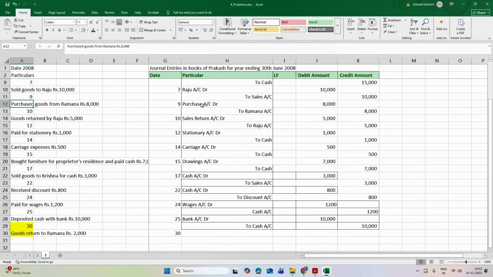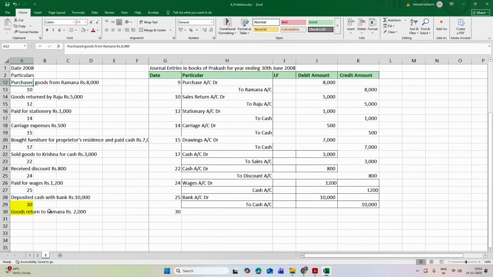So that was purchase account debited and Raman account credited. Out of those 8,000 rupees, goods returned to Raman 2,000. So out of those 8,000 rupees goods which he had purchased, now he is returning those 2,000 rupees worth goods to Raman.